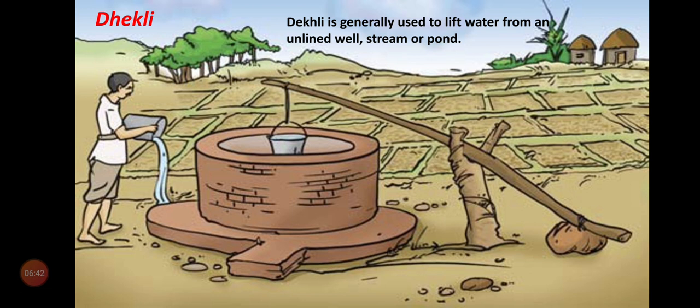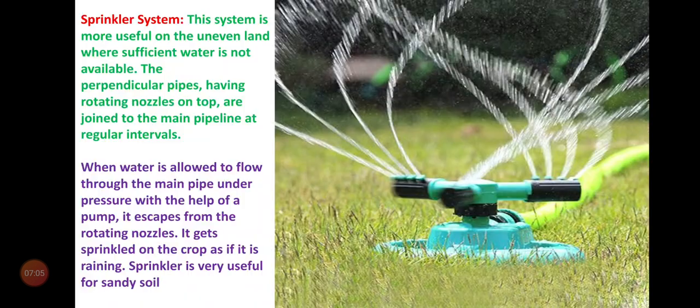So, nowadays, due to advanced technology, and depending on the weather conditions and soil conditions, a few advanced methods are there. That is the modern methods. What are the modern methods? The first modern method is called the sprinkler system. The sprinkler system is more useful on uneven land where sufficient water is not available.